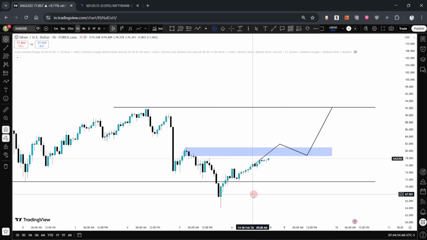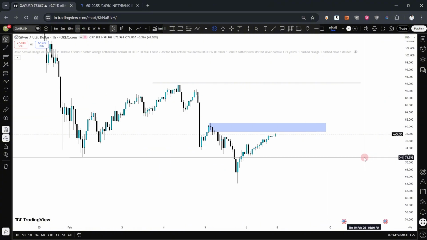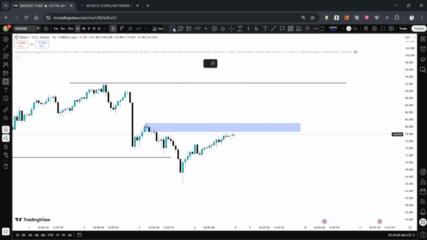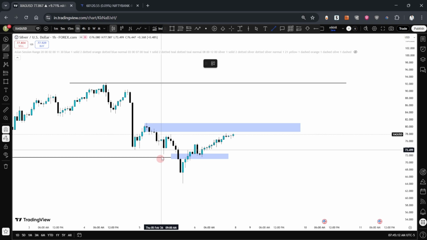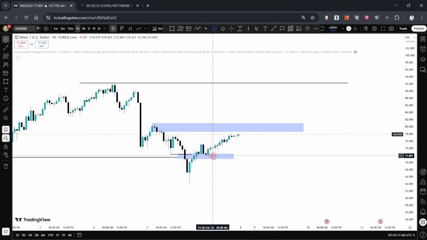If we look at the 1-hour time frame, if I wanted to take this entry, I would have looked for an inverse fair value gap that is right over here. I'm considering that because that gap broke this low right here. It broke that low, got a retest, and then went above this high over here. So let's see on Monday if we break this high with a strong displacement.